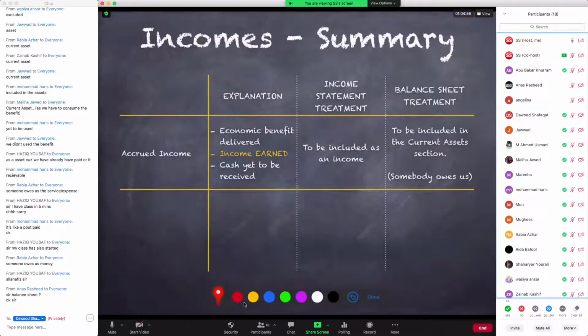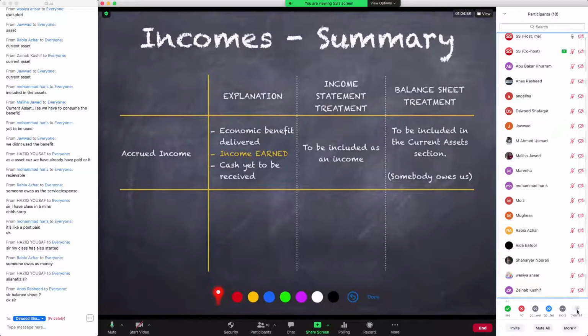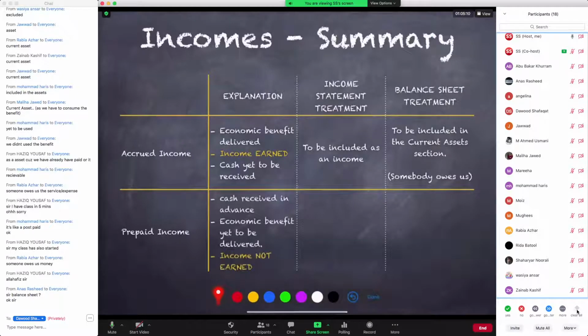Okay, good. Now, moving on to prepaid expenses. Oh, prepaid incomes, sorry. So prepaid income, first of all, we will describe what do we understand by prepaid income. Prepaid income means that you have received cash in advance. Prepaid means that cash in advance has been collected. However, the economic benefit is yet to be delivered. And if economic benefit is yet to be delivered, that means it was not delivered. That means the income has not been earned. That is what a prepaid income means.